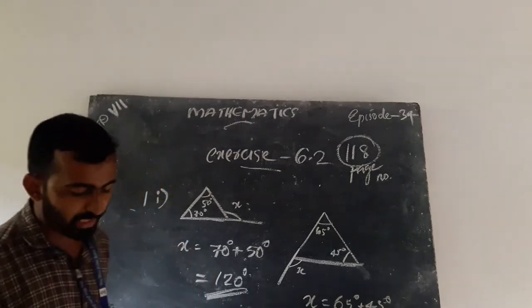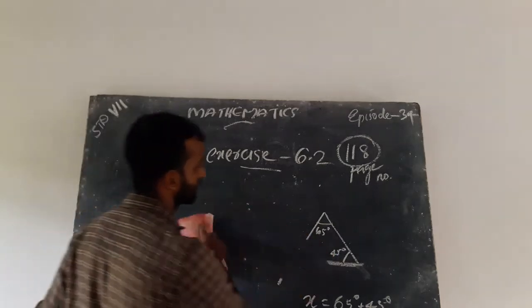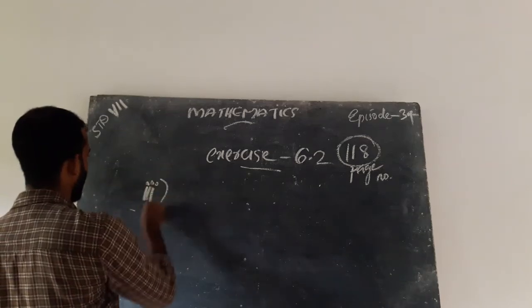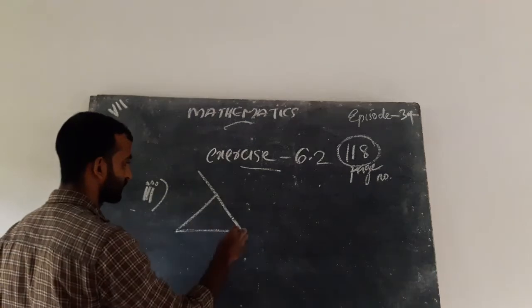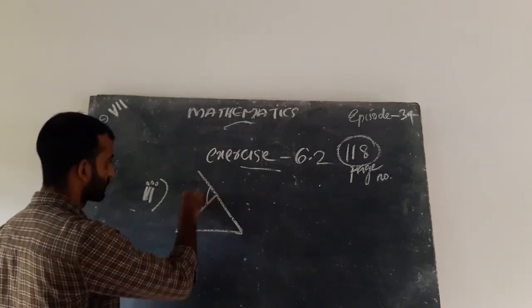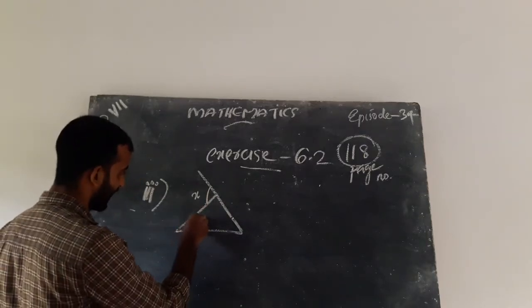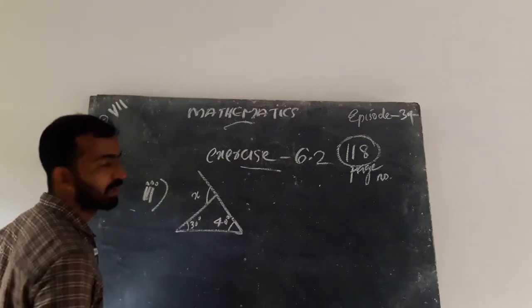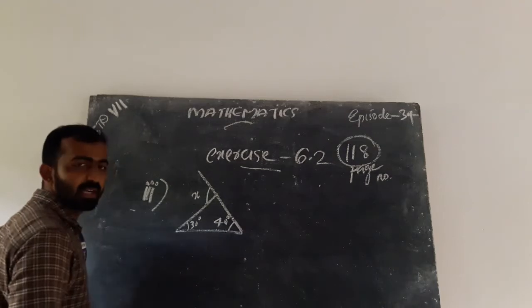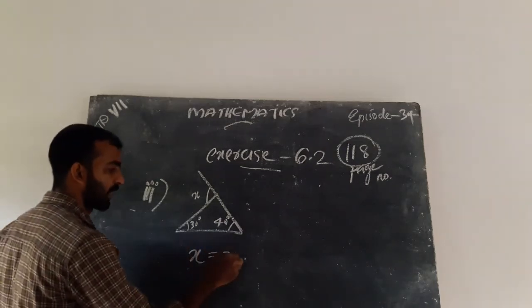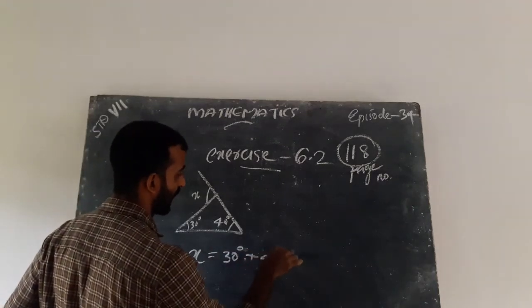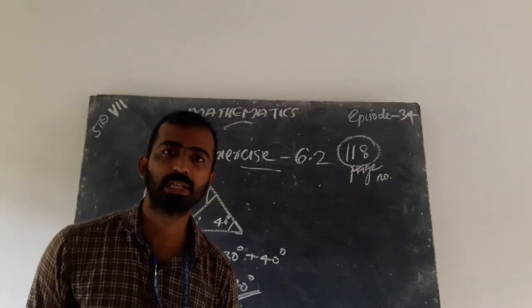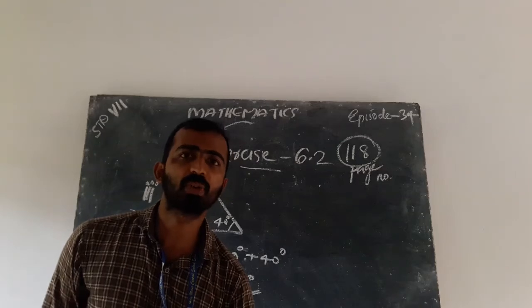Next question is the third one. Here we can write x equal to 70. Answer is 70.